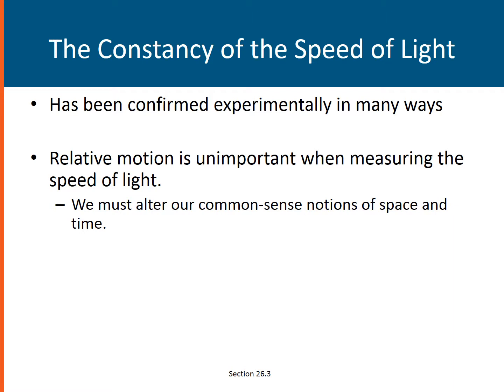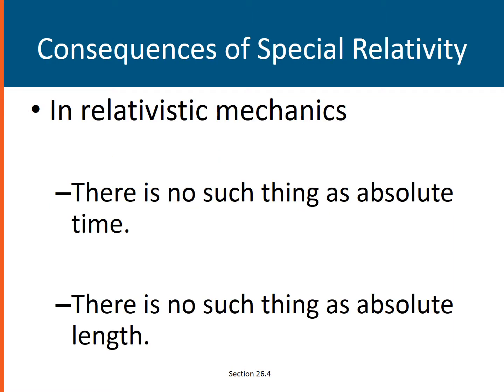Now, the constancy of the speed of light has been confirmed experimentally in many ways, so it is a postulate of Einstein's theory of relativity: light, regardless of the source or the observer, its velocity is not going to change. So relative motion is unimportant when measuring the speed of light. Because the speed of light is constant, in relativistic mechanics there is no such thing as an absolute time. And that leads us to today's lesson, which is time dilation.